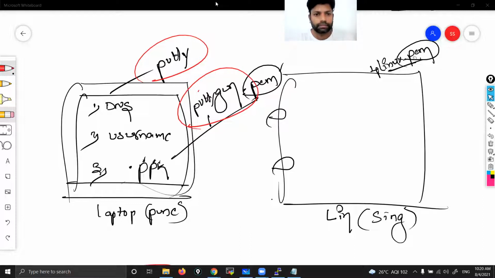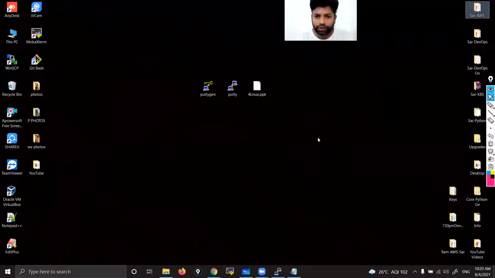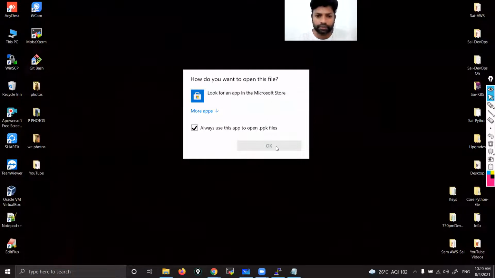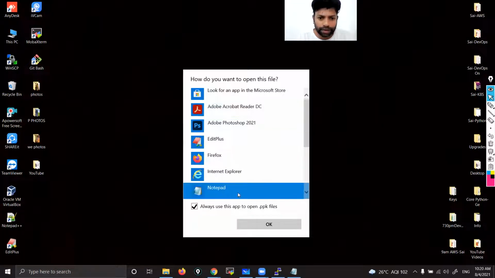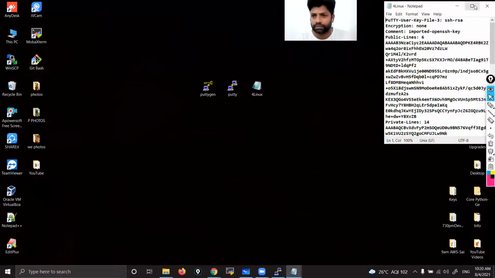While opening PuTTYgen, it is asking for a password. It asks whether you want a password or not, and we clicked yes. If you click no, it will ask you to enter a password. So you have given the password, and after giving it, if you want to open this file, you can see it. Right now I'm happily opening it with just Notepad.